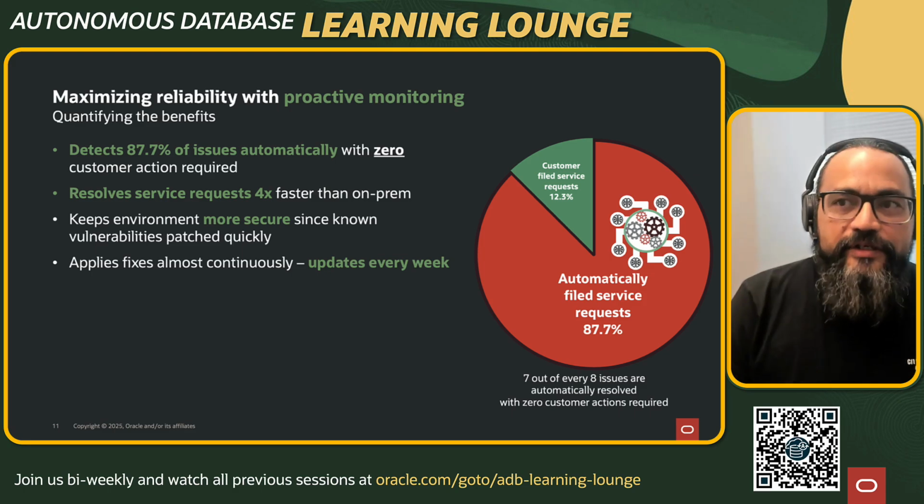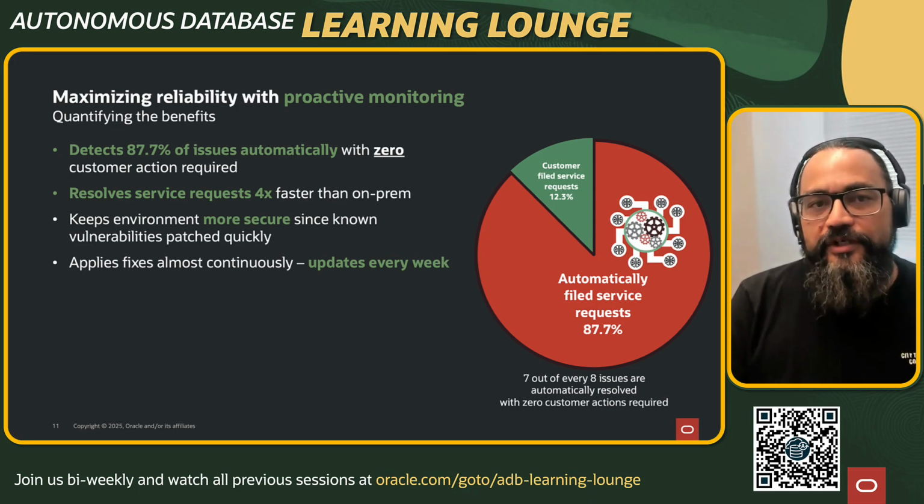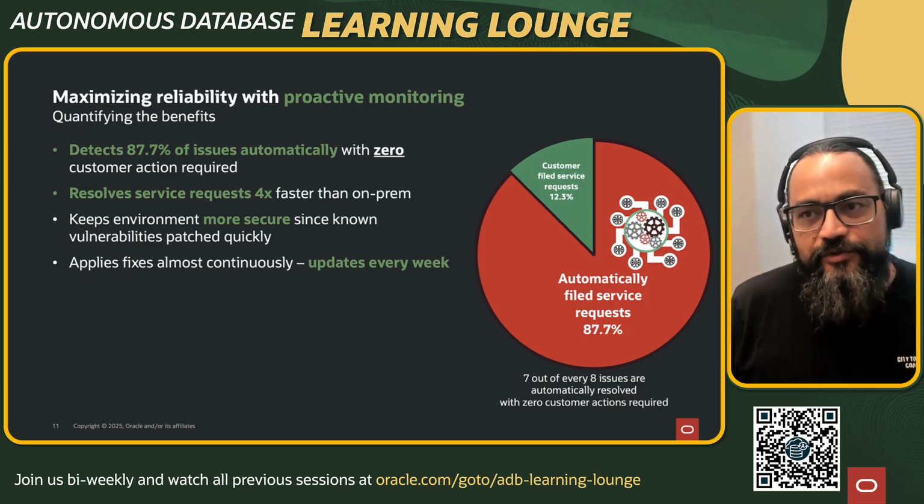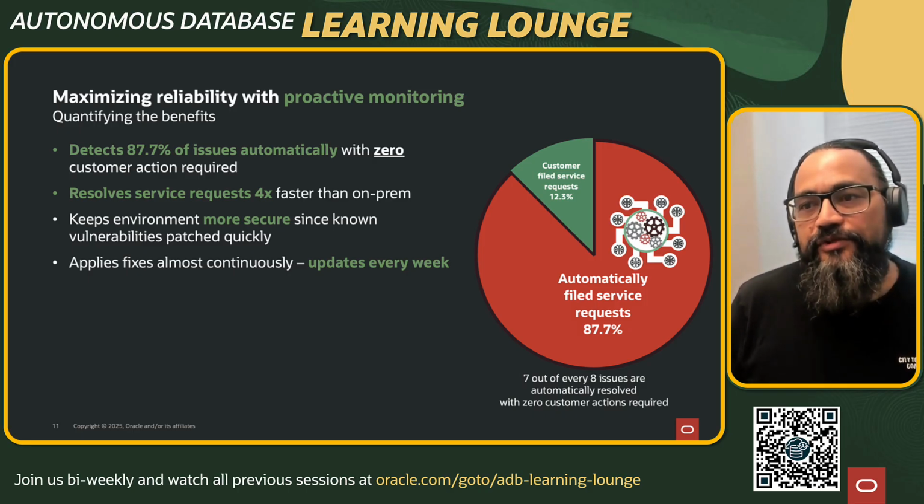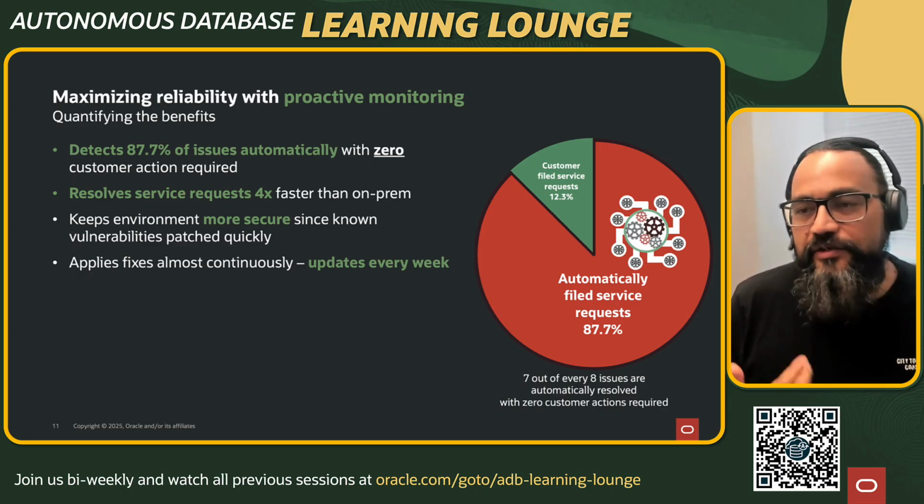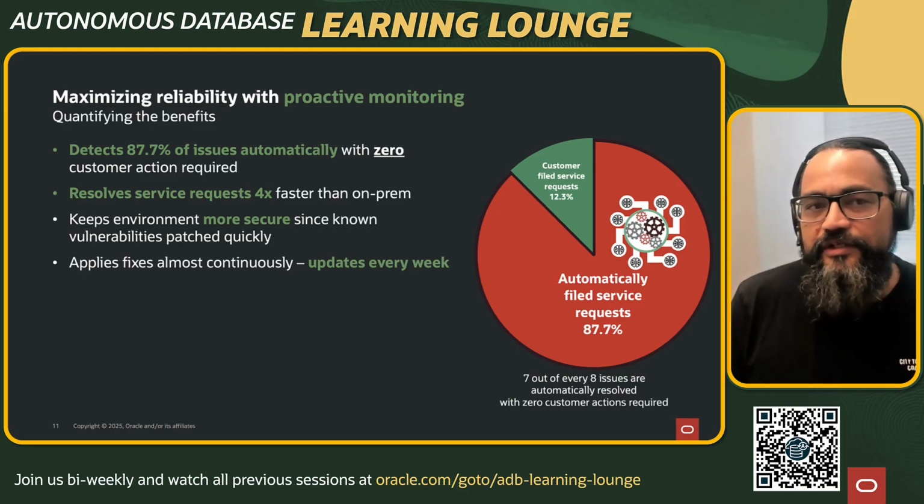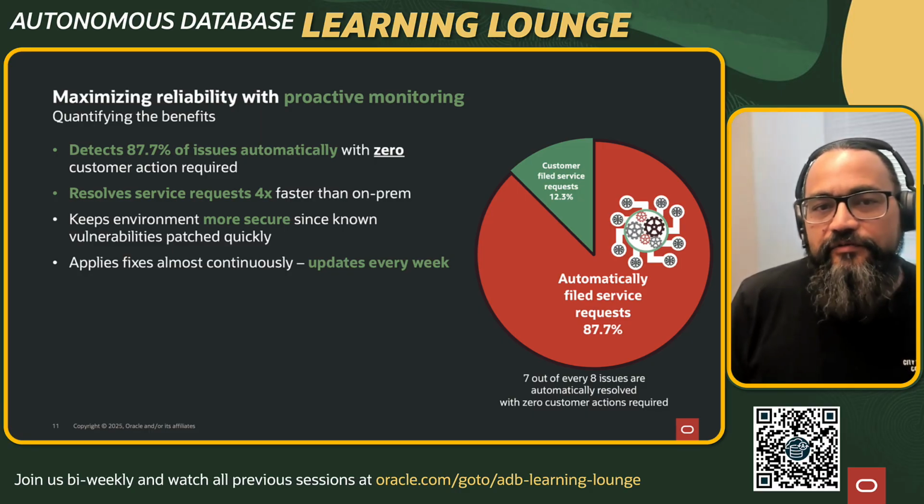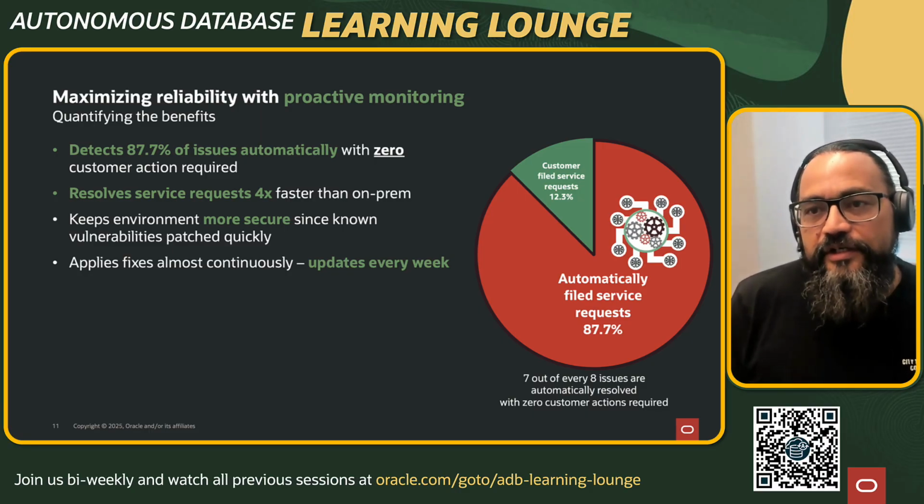87%, or to be really precise, 87.7% of the issues which are overall reported are all internally detected. Essentially, customers come to us reporting only 13% of the issues, or a little bit less than 13%. So we really strive for ensuring that we detect the issue, we resolve the issue, and we really don't want customers to be reporting issues to us.